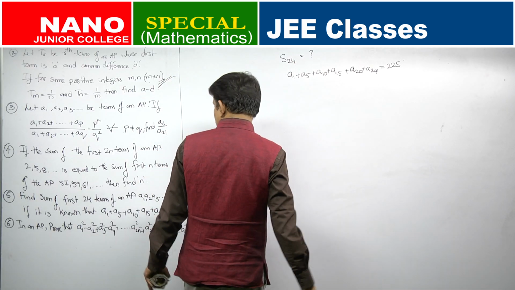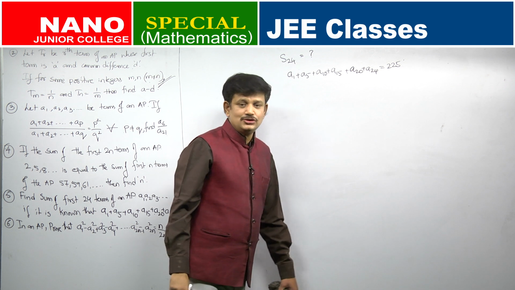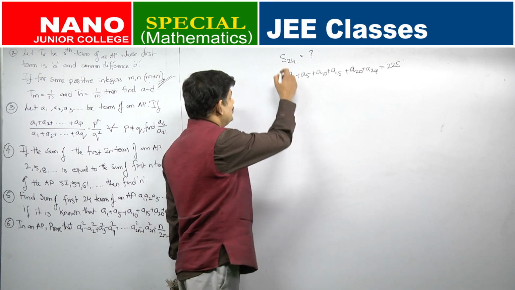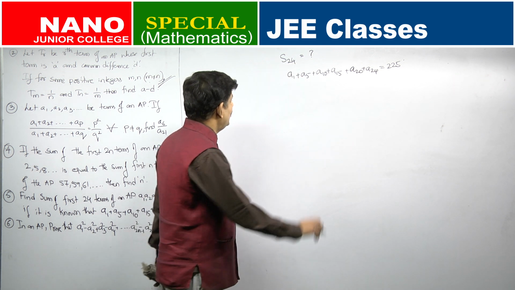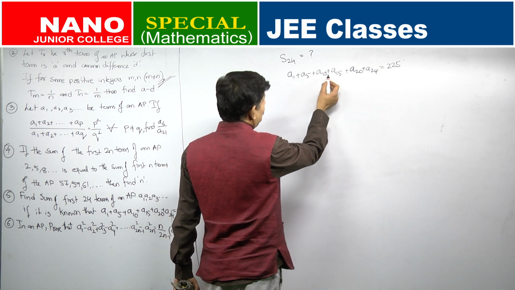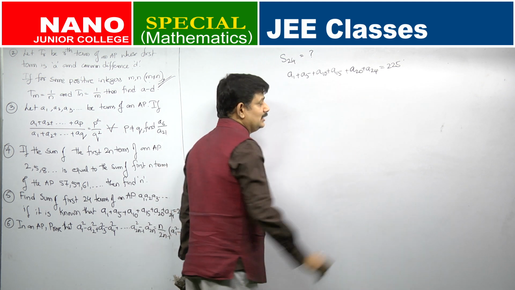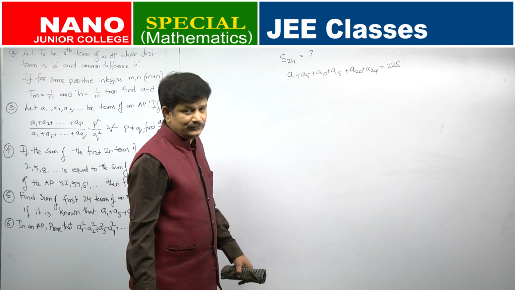What is the question? Find the sum of the first 24 terms, S24, given that A1 plus A5 plus A10 plus A15 plus A20 plus A24 is equal to 225.